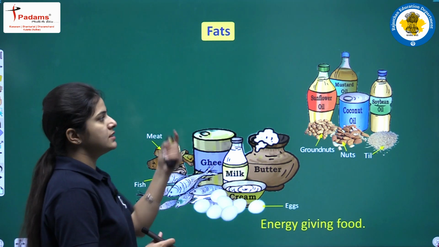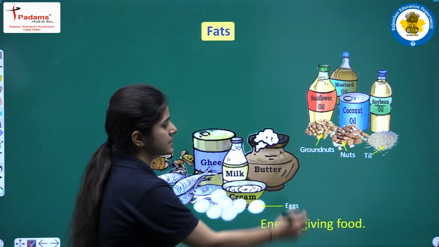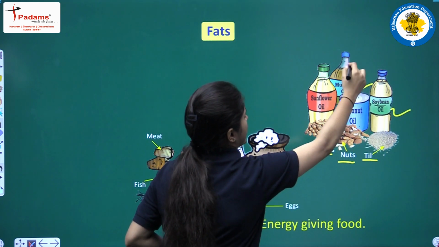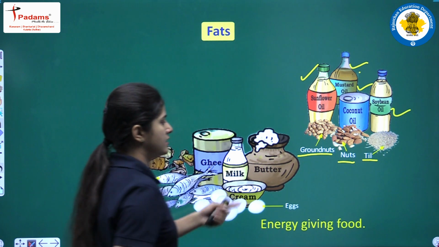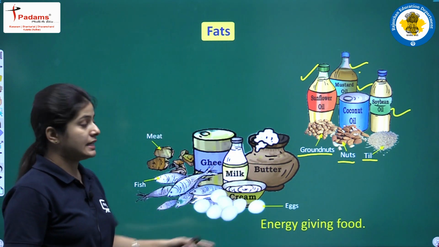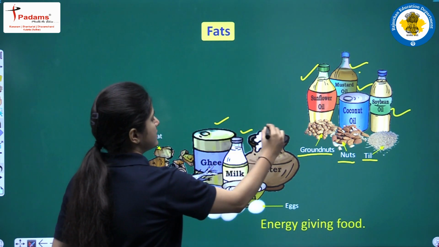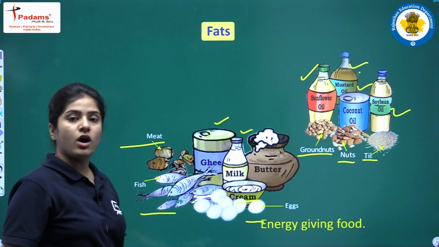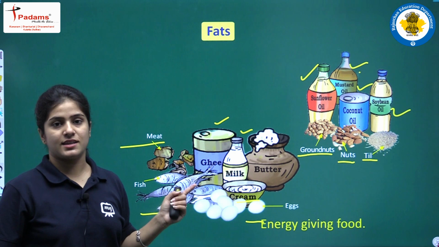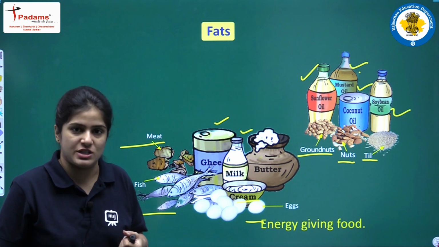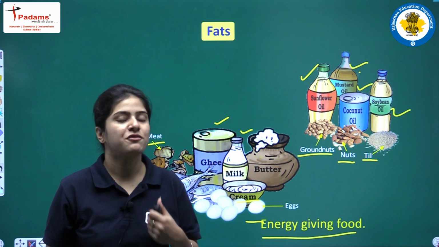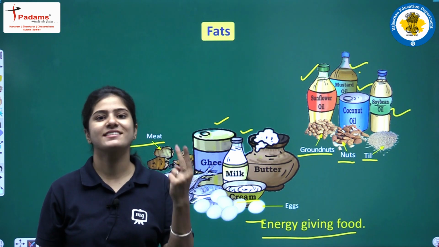For example, groundnuts, nuts, til, soya bean oil, coconut oil, mustard oil, sunflower oil. Also butter, ghee, milk, cream, eggs, fish and meat. All these products are fats and they give us energy. So energy giving foods are fats as well as carbohydrates.